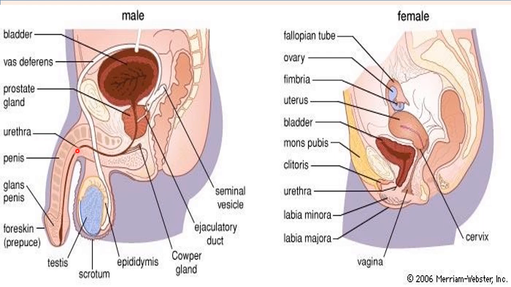So this tube here, urethra, is where sperms are conducted from here to the outside of the body, and it is also where urine is conducted from the bladder to the outside of the body.